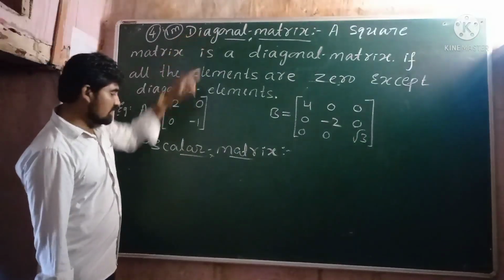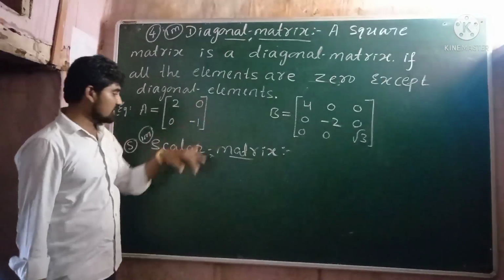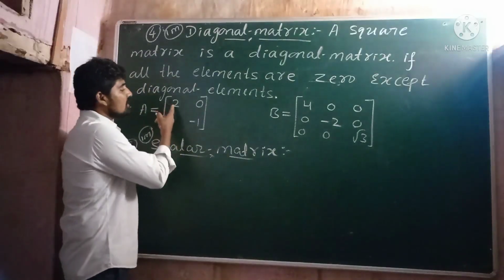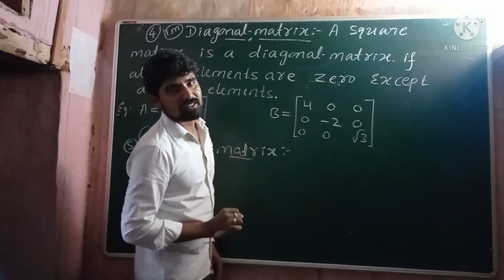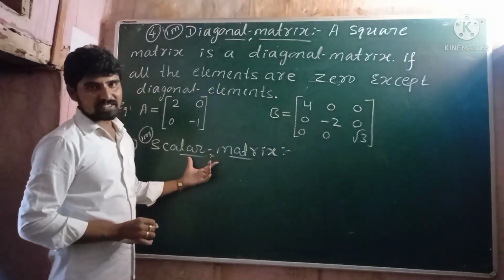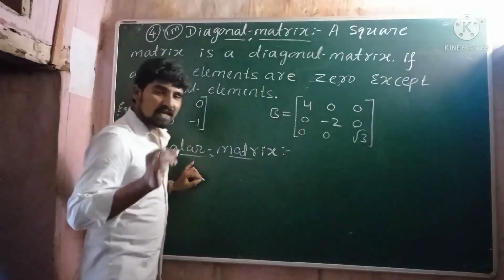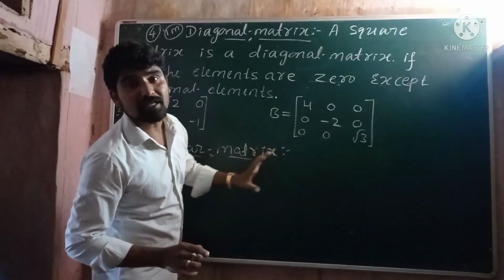A diagonal matrix is a scalar matrix if all the diagonal elements are equal to each other. What is meant by a scalar matrix? A diagonal matrix is a scalar matrix if all the diagonal elements are equal.